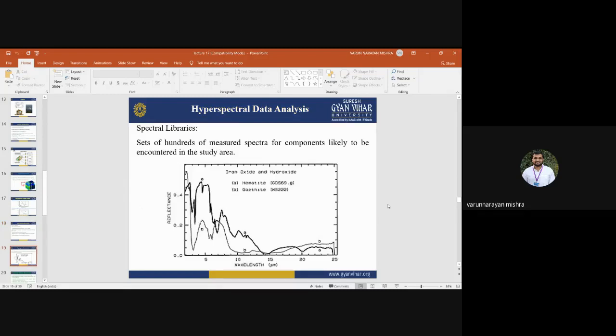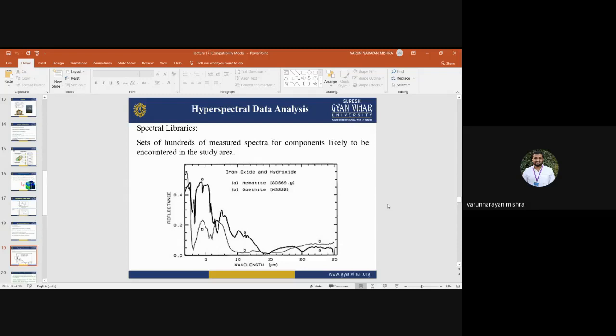Spectral libraries are sets of hundreds of measured spectra. Spectra is the plural form of spectrum. A spectral library includes hundreds of spectra, because we have 100 or 200 bands, so we have hundreds of spectral reflectance values for components likely to be encountered in the study area.